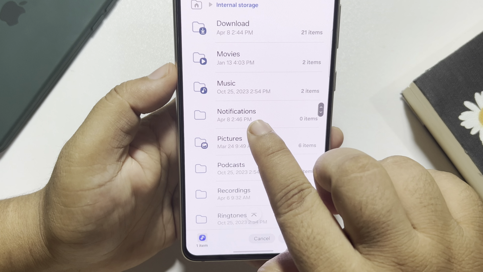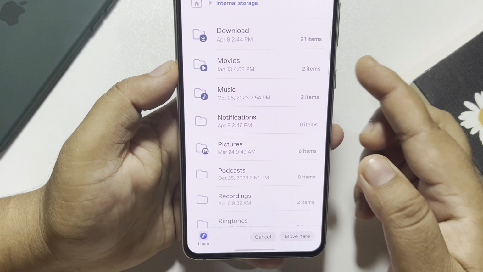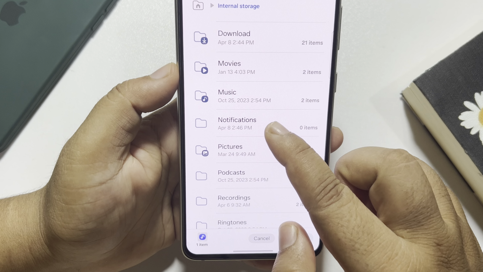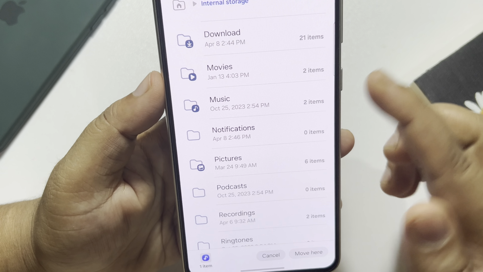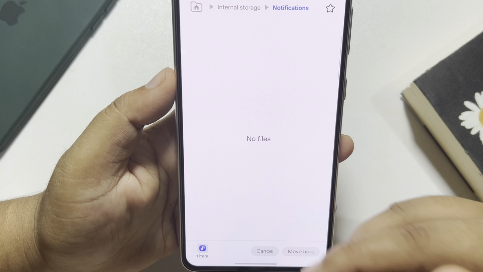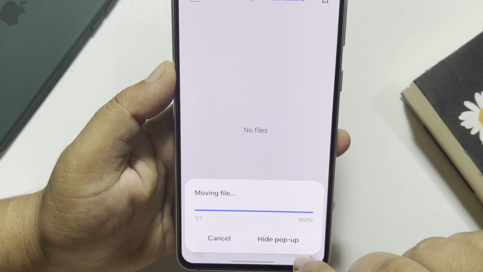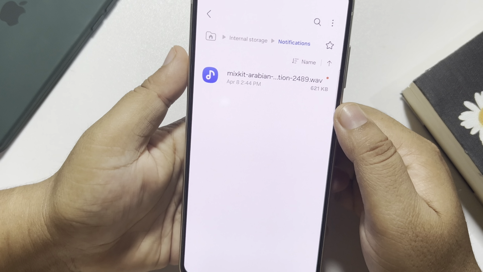and you will find this notifications folder. And if you don't have a notifications folder, all you have to do is create a new folder and rename the folder notifications, just like this. Open the notifications folder, and inside of this notifications folder you have to move or paste the song that you want to use as a custom notification sound.